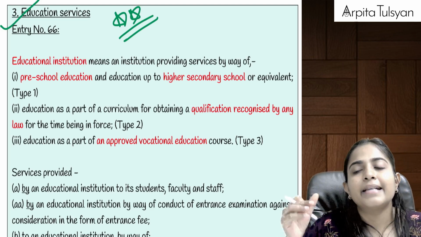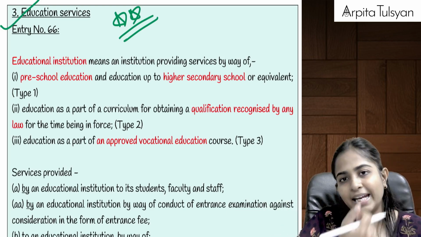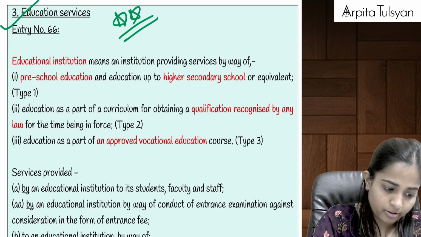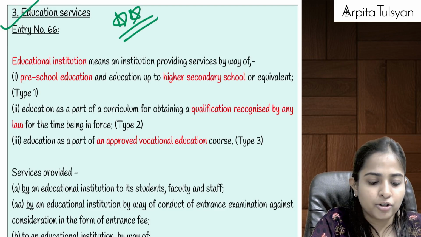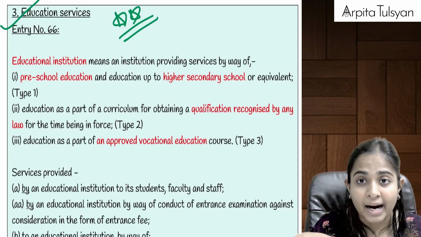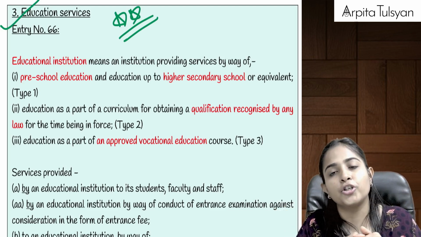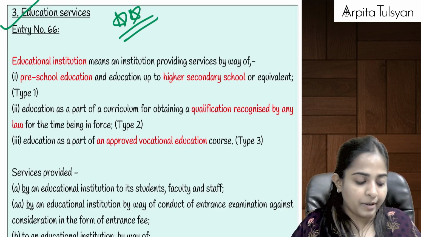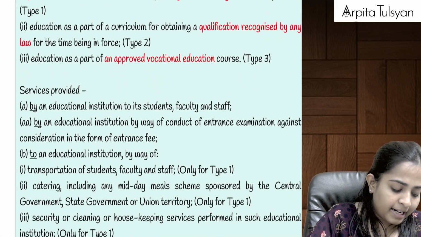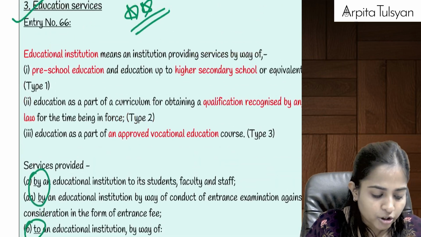One is an output service by an educational institution, and the second one is going to be an input service by the educational institution. What do you mean by this? Output service by an educational institution means services which are provided by an educational institution, and input services of an educational institution means the services which the educational institution has taken from someone.